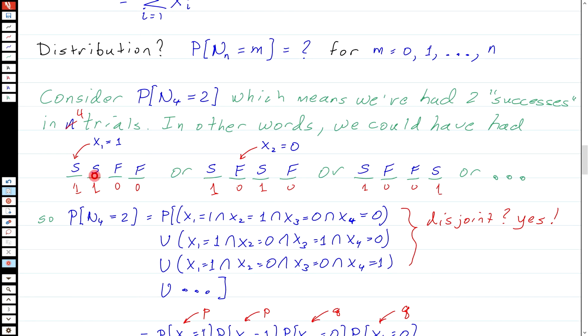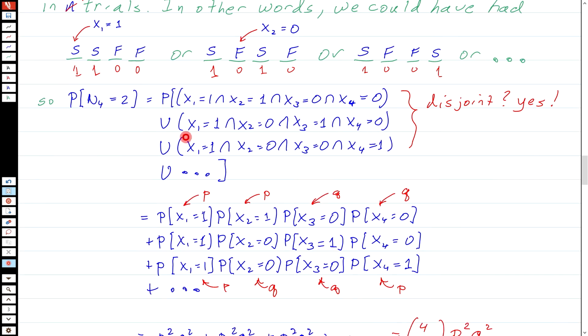Well, clearly, if we had SSFF, we cannot have had SFSF, so these two things are disjoint. In fact, all of these particular sequences are disjoint from one another. If I had this one, I cannot have had this one, and so on and so forth. So the answer to that question is yes, and that means that these unions turn into plus signs. Okay, so we just add up these probabilities.